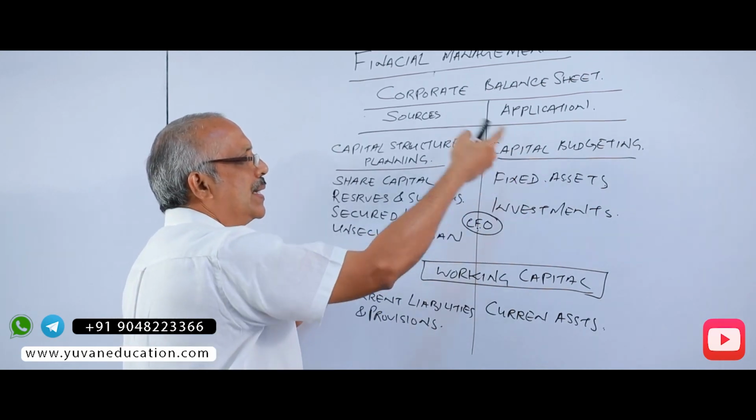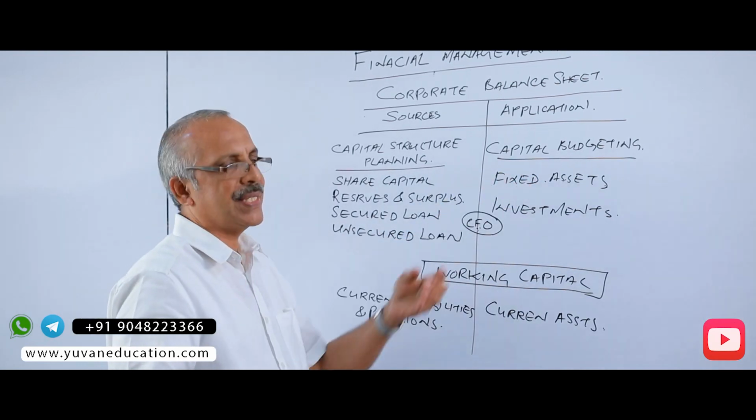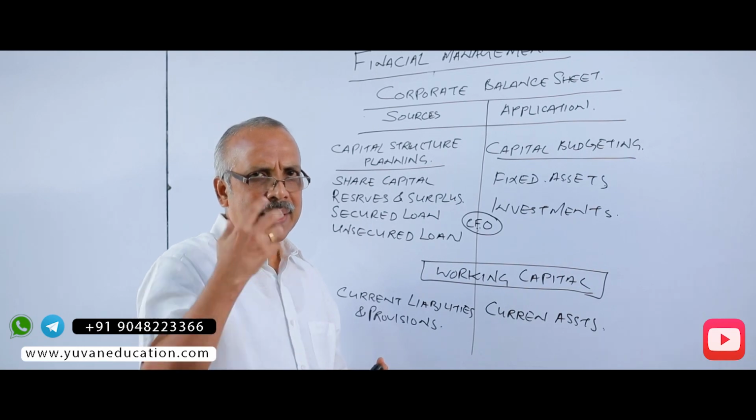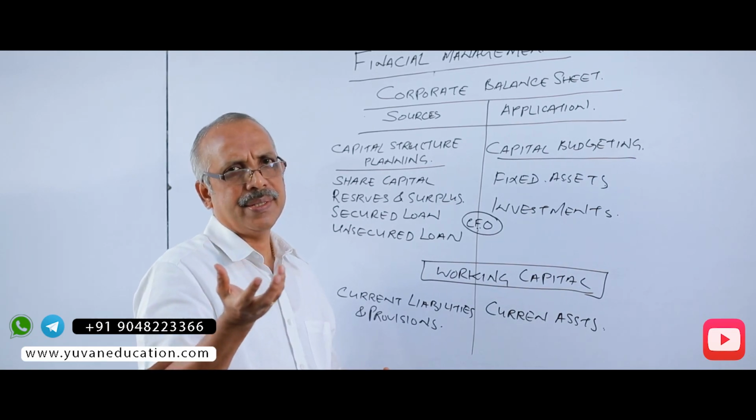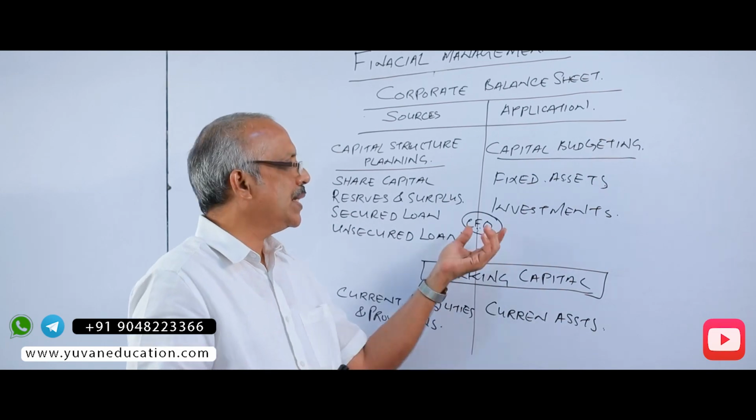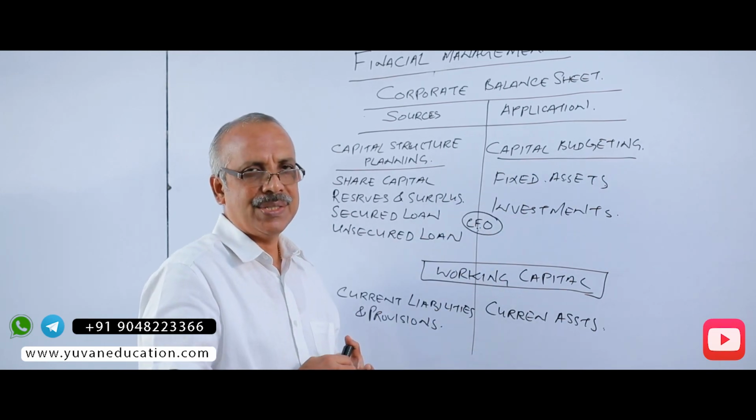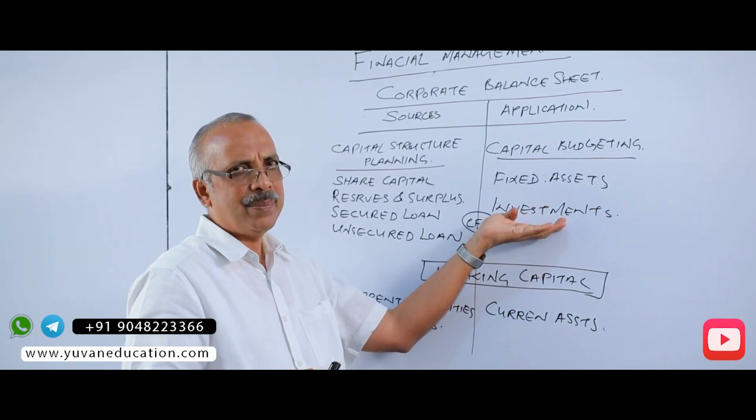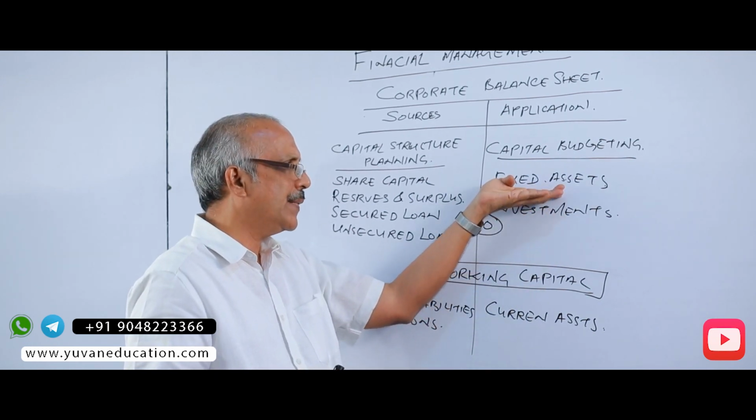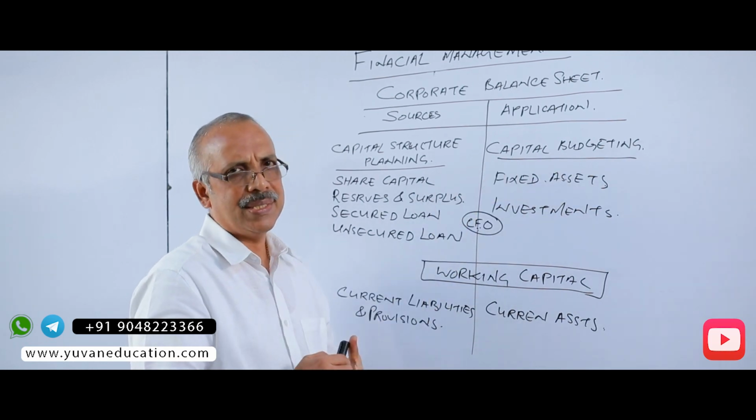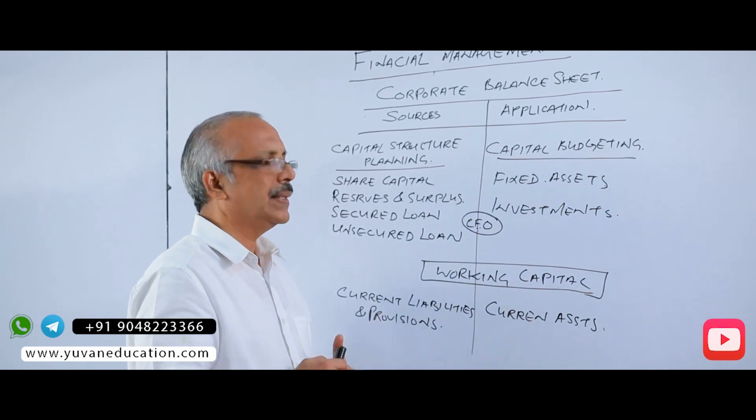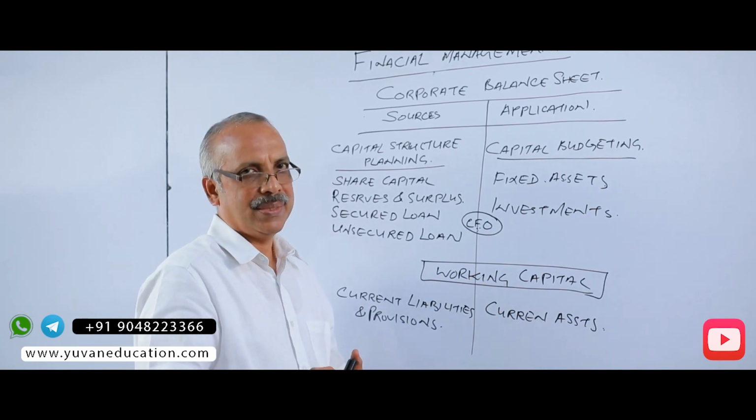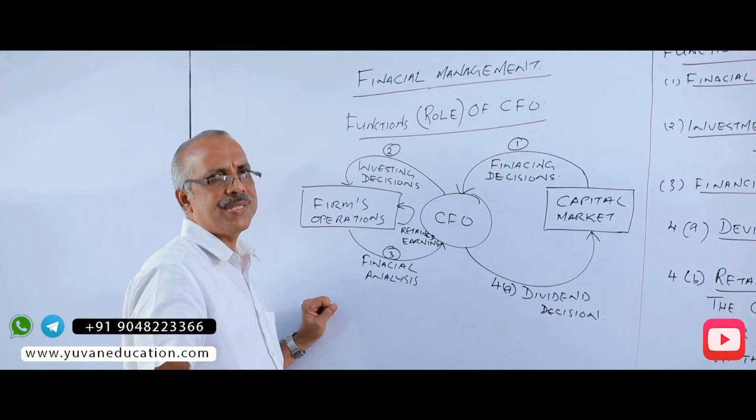Then, what is the amount invested in fixed assets? This is a decision making area: whether a particular machinery is bought or not, and the CFO is responsible for making the decision. The investments in fixed assets are known as capital budgeting decisions, and decisions in current assets are nothing but working capital management. Now, functions or role of CFO.